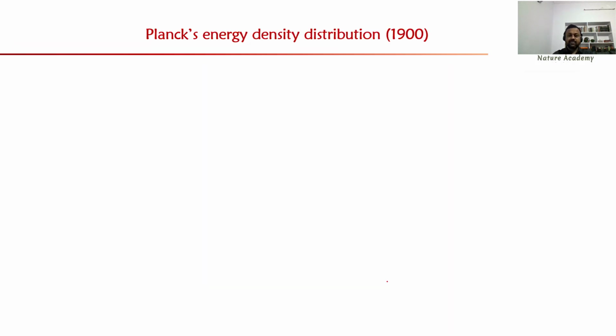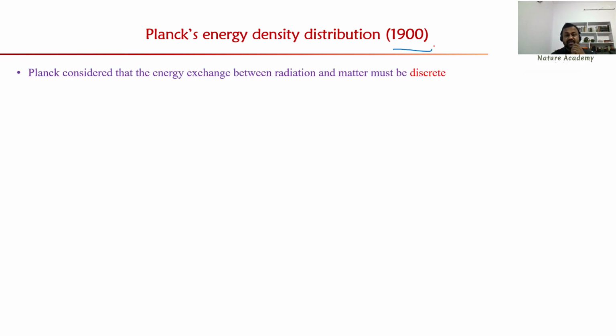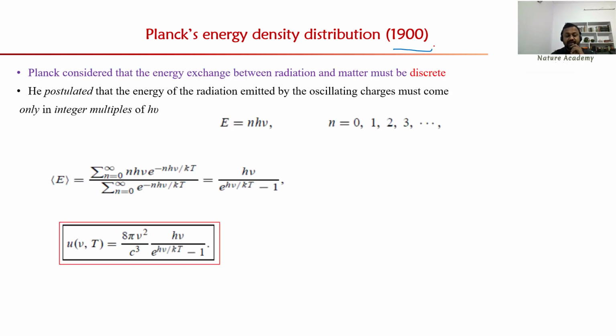Now, Planck's energy distribution function. In 1900, Planck started working on Rayleigh's law. He focused on the important thing, that is the expectation value: what is the average energy of an oscillator? So he worked on this one.